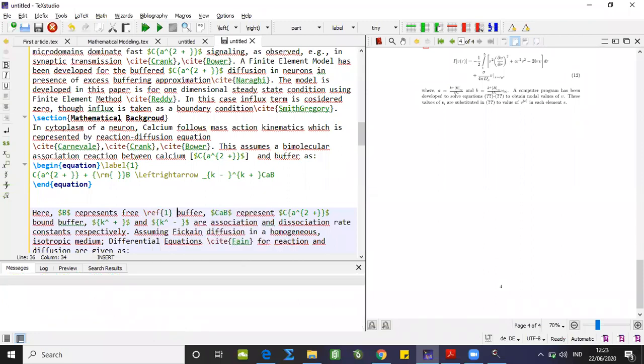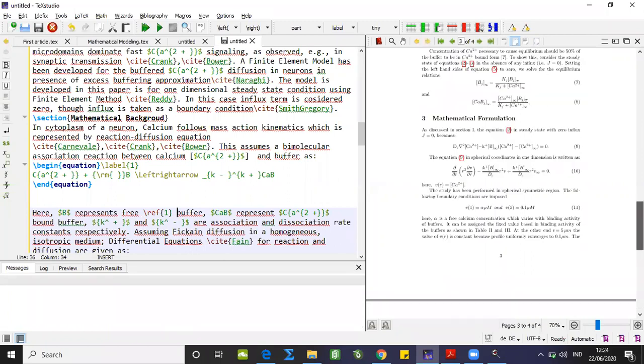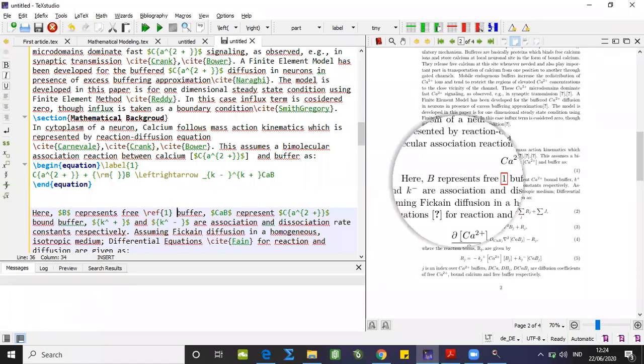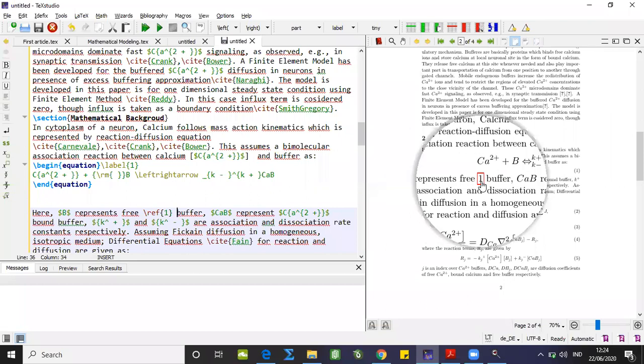It's not processed. Let me check what happened. Yes. So this is present, let me highlight it here. So the first equation is highlighted over here. I guess I have used the hyper reference, so it's showing in a box. Because of different packages, you may get different formats of cross-referencing in the text window also.